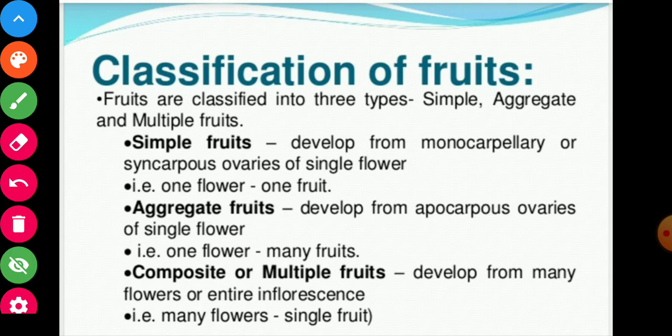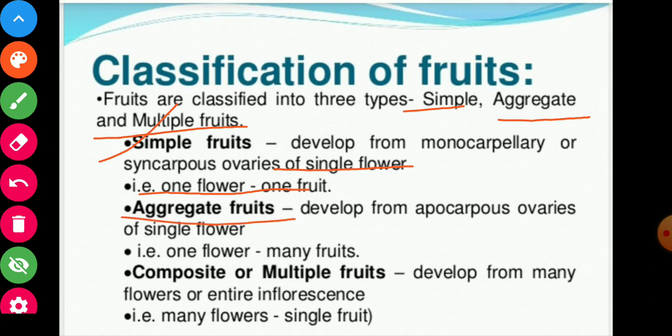Classification of fruits. Fruits are classified into three types: simple, aggregate, and multiple fruits. So there are three categories of fruits: simple, aggregate, and multiple. So the simple fruits develop from monocarpellary or syncarpous ovary of a single flower. One flower, one fruit develops. So from one flower, one fruit develops, that is called simple fruit.